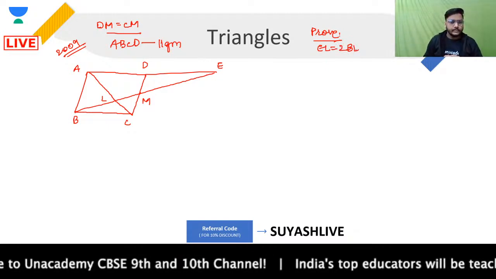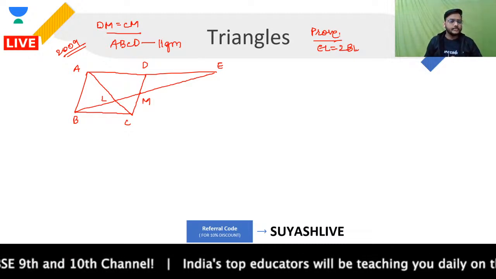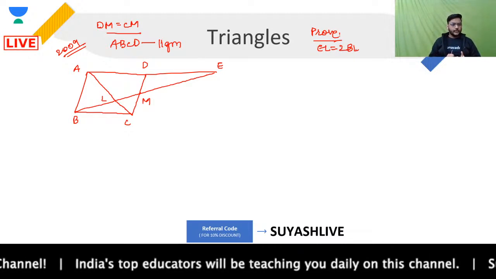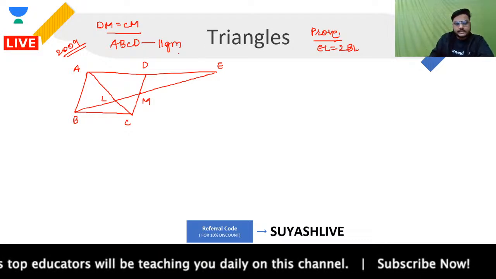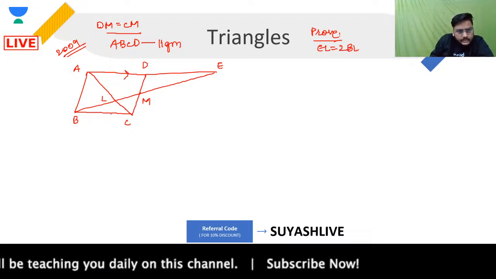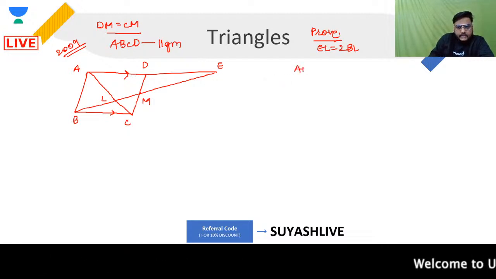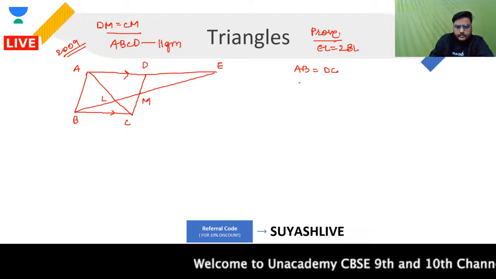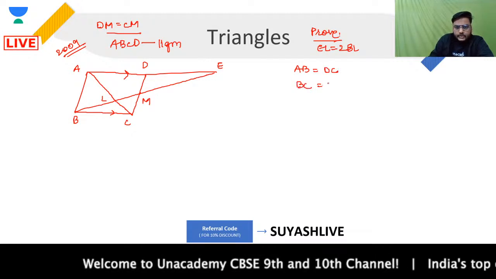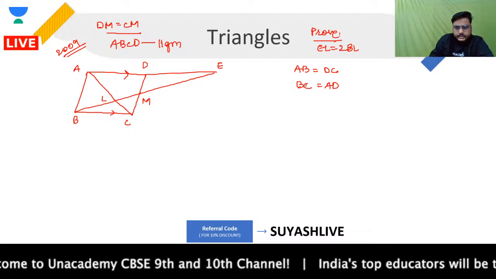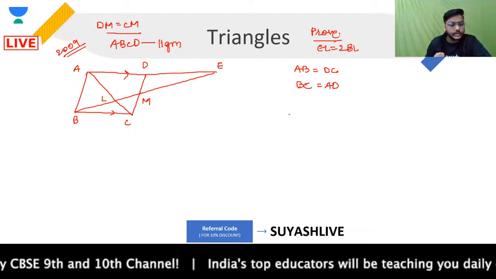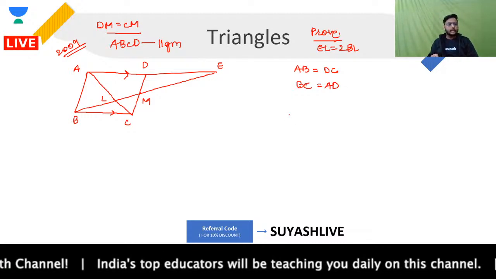Correct, guys? Everyone clear? So when I'm talking about this particular question, if you focus over here, first and foremost, I can say that this side is parallel to this side because it's a parallelogram. And from here, I can say that AB will for sure be equal to DC, and BC will for sure be equal to AD. Clear, guys? This will happen for sure, because it's a parallelogram.